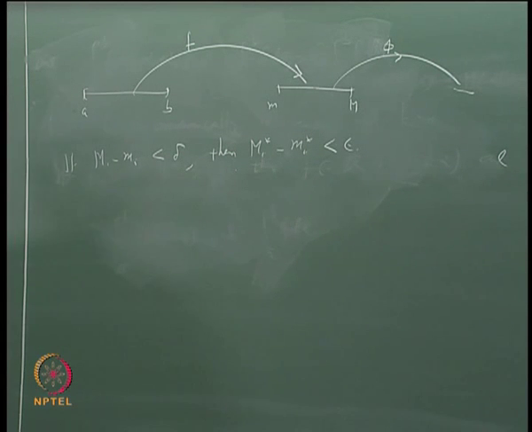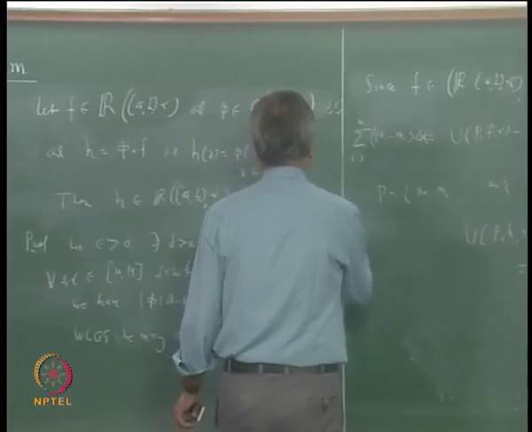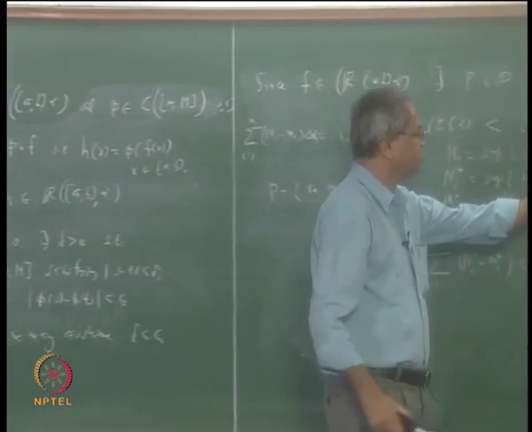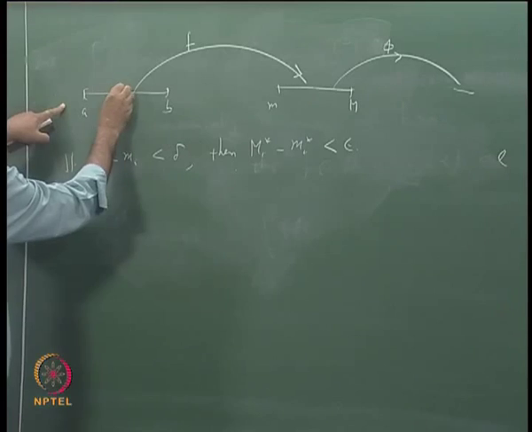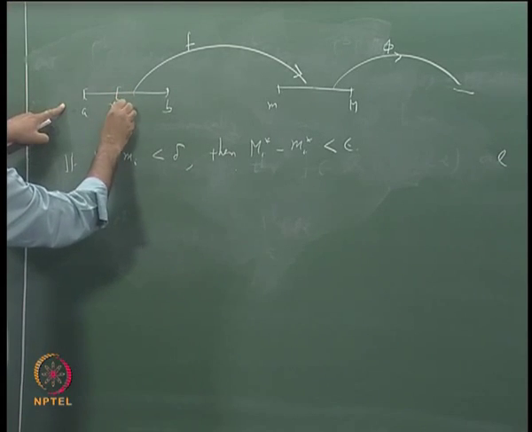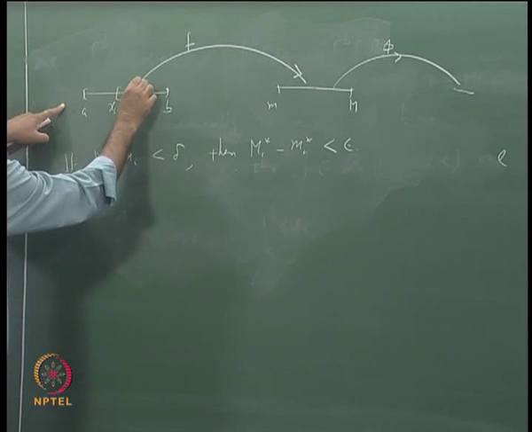What is big Mi? Big Mi is the supremum of f(x), where x lies between x_{i-1} to x_i. Just as I have done for the interval a to b, suppose I take the interval x_{i-1} to x_i, that is some subinterval.